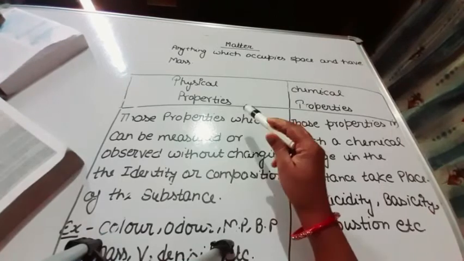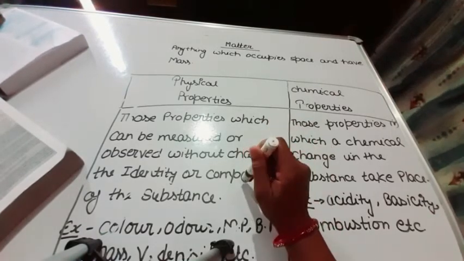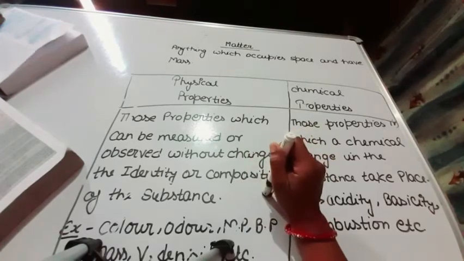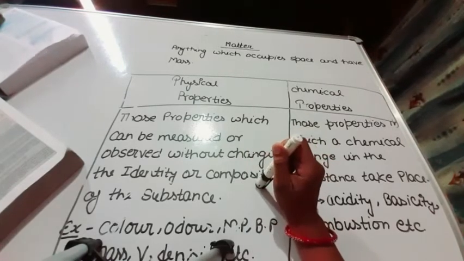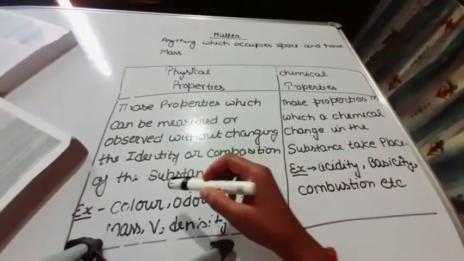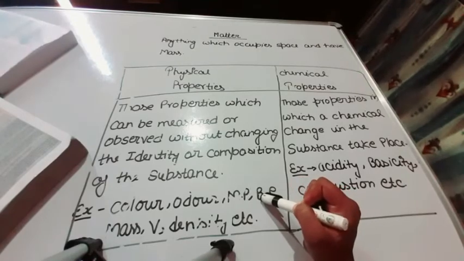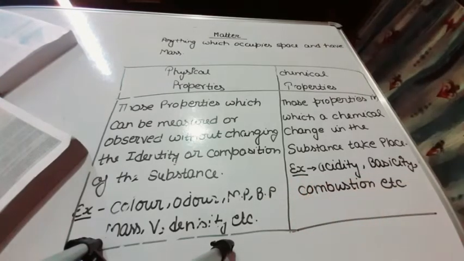It means when we want to measure the physical properties, then there will be no change in the composition of the substance, such as, what are the examples? Color, odor, melting point, boiling point, mass, volume, density, etc.